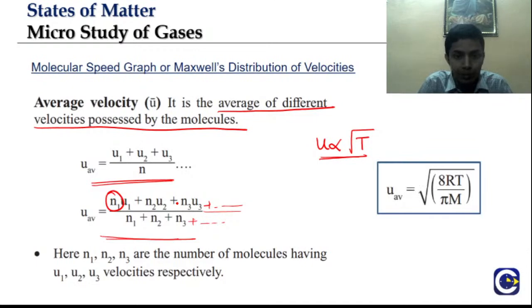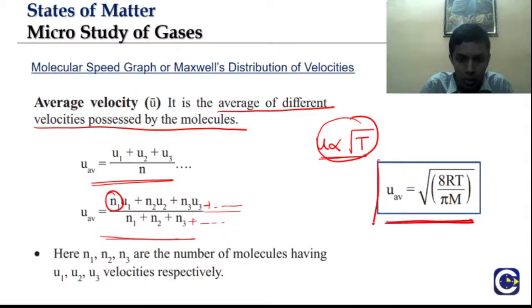Next, there is one more relation. As I said, U is directly proportional to the square root of temperature, which we have learned previously. And the standard expression for U average is root of 8RT by pi m. So you can note this down. Questions come from this. In velocity type questions, these are a few formulas which are very important. U average is root of 8RT by pi m.